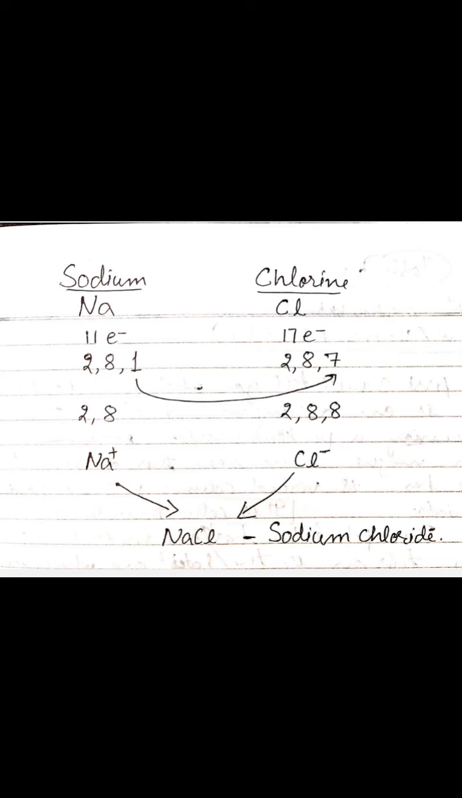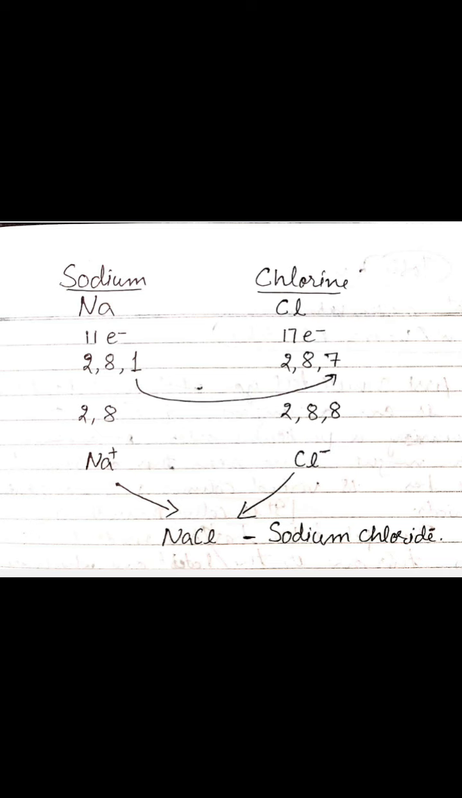Okay, then in the case of the chlorine atom, it is 2 8 7, because 17 electrons are there. First shell accommodates 2, second shell accommodates 8, and the remaining 7 will go in the third shell. So this will be the arrangement 2 8 7. Okay, look here. In sodium, 1 electron is present in the last shell, and in chlorine, 7 electrons are present. Then what will happen?